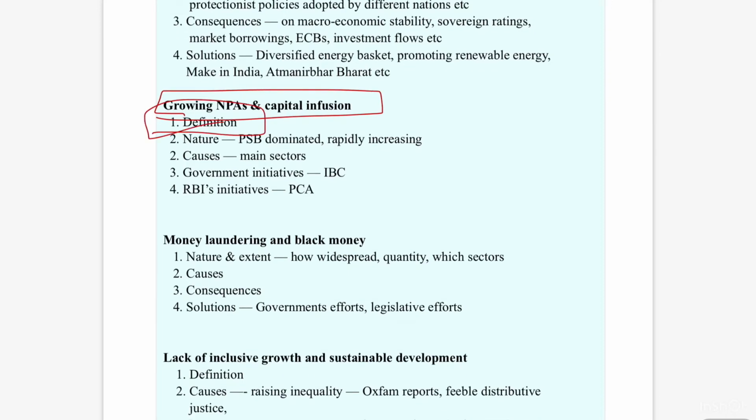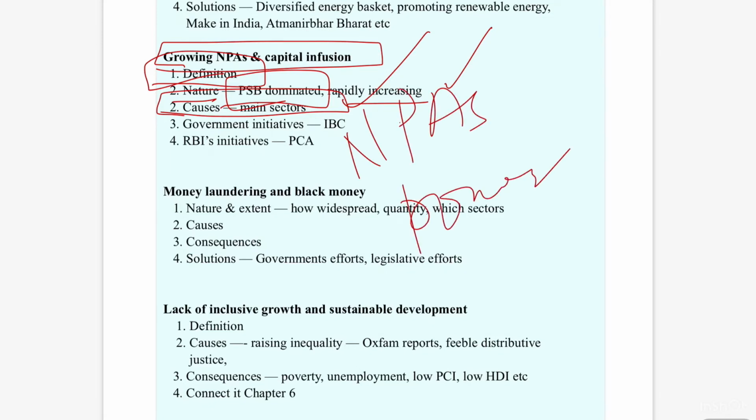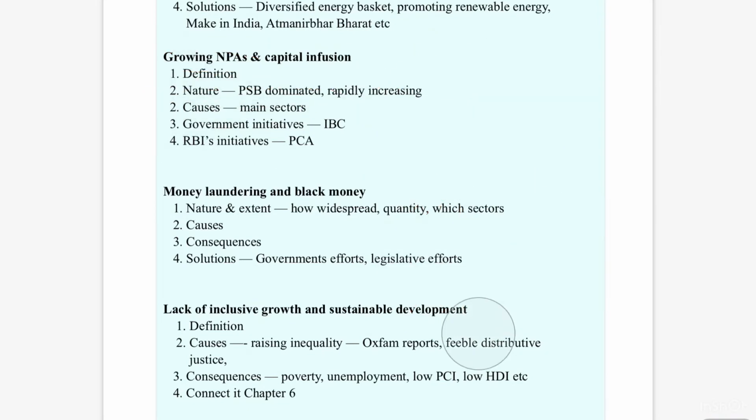So what is the definition of non-performing asset, and what is the nature, whether it is PSB dominated or private sector bank dominated, why it is rapidly increasing, why now it is being stabilized, and what are the causes, what are the main sectors that are responsible for NPAs, like power sector, telecom. So in this way you have to prepare.